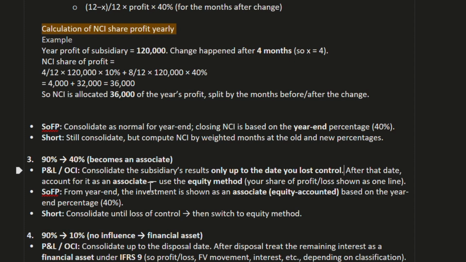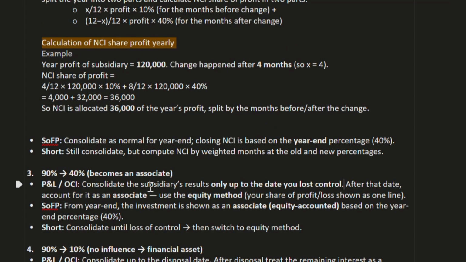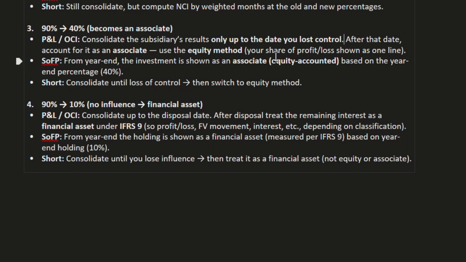So we have two choices: we can either go with the equity method or the cost method. But for the consolidation, we have no choice. We must select the equity method. Okay, use the equity method. Your share of profit or loss is shown as one line. In the statement of financial position at year end, the investment is shown as an associate under equity accounting, based on the year-end percentage, that is 40%. In short, consolidate until loss of control, then switch to the equity method.